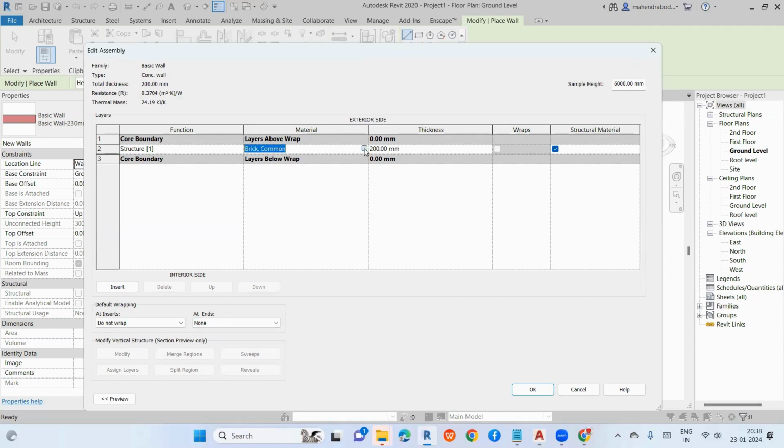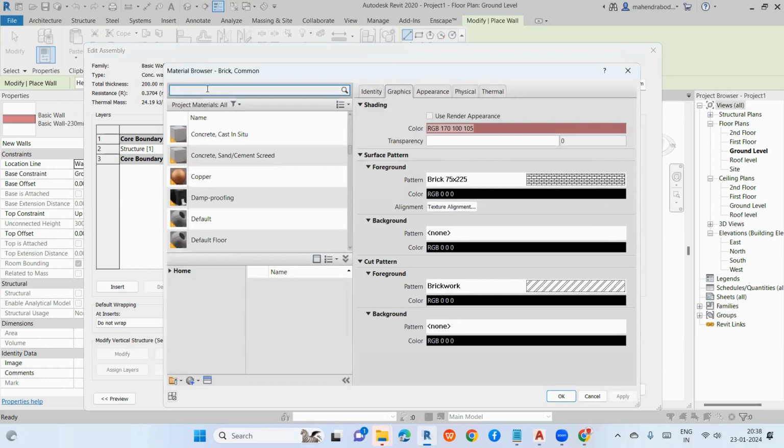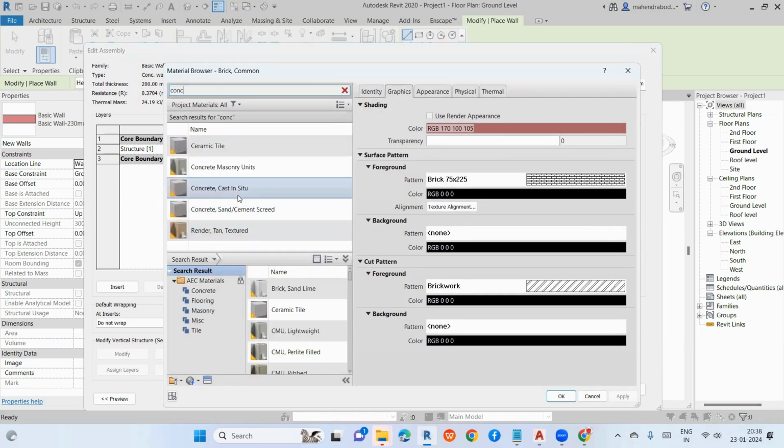So 200 mm. Same procedure here. You can type concrete. That is cast in situ. Concrete cast in situ, or else concrete sand cement.